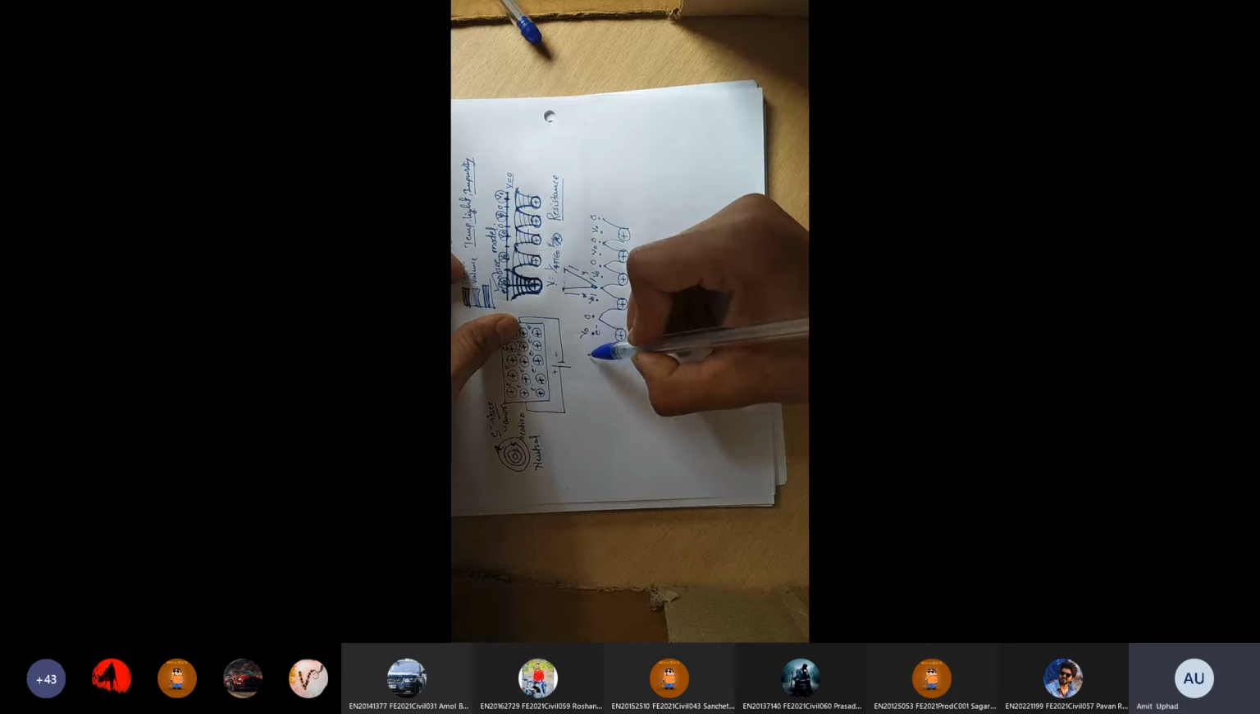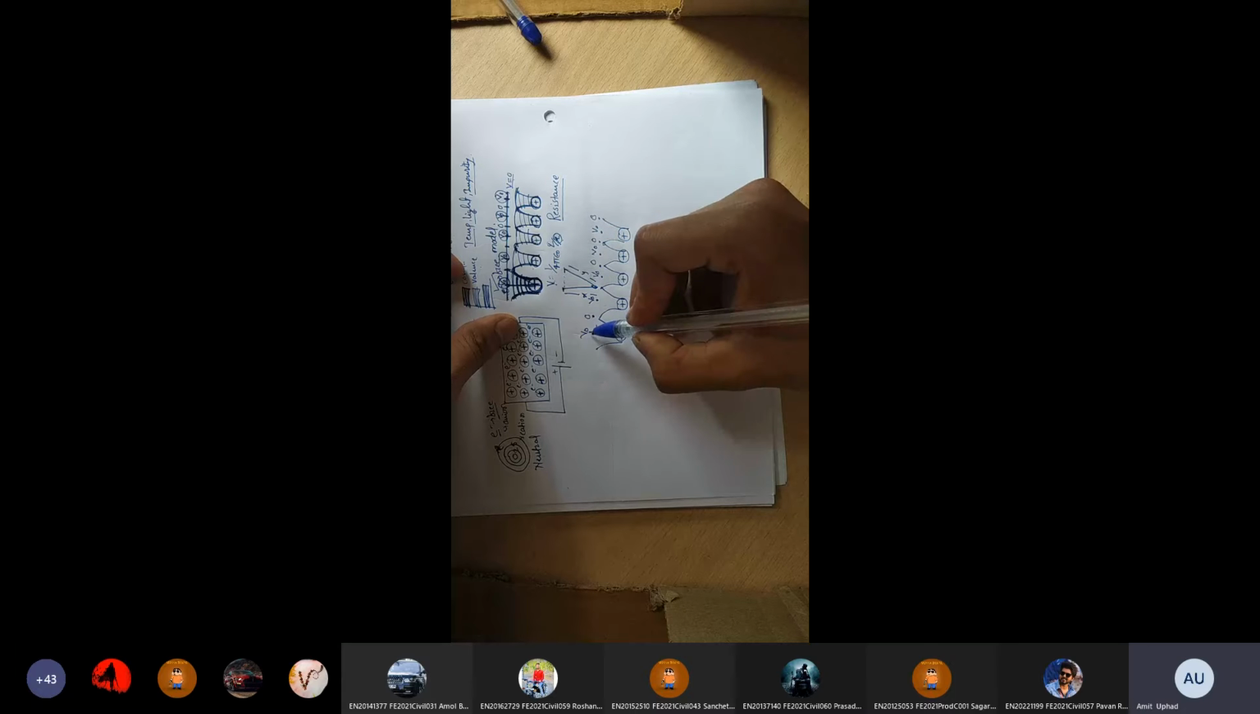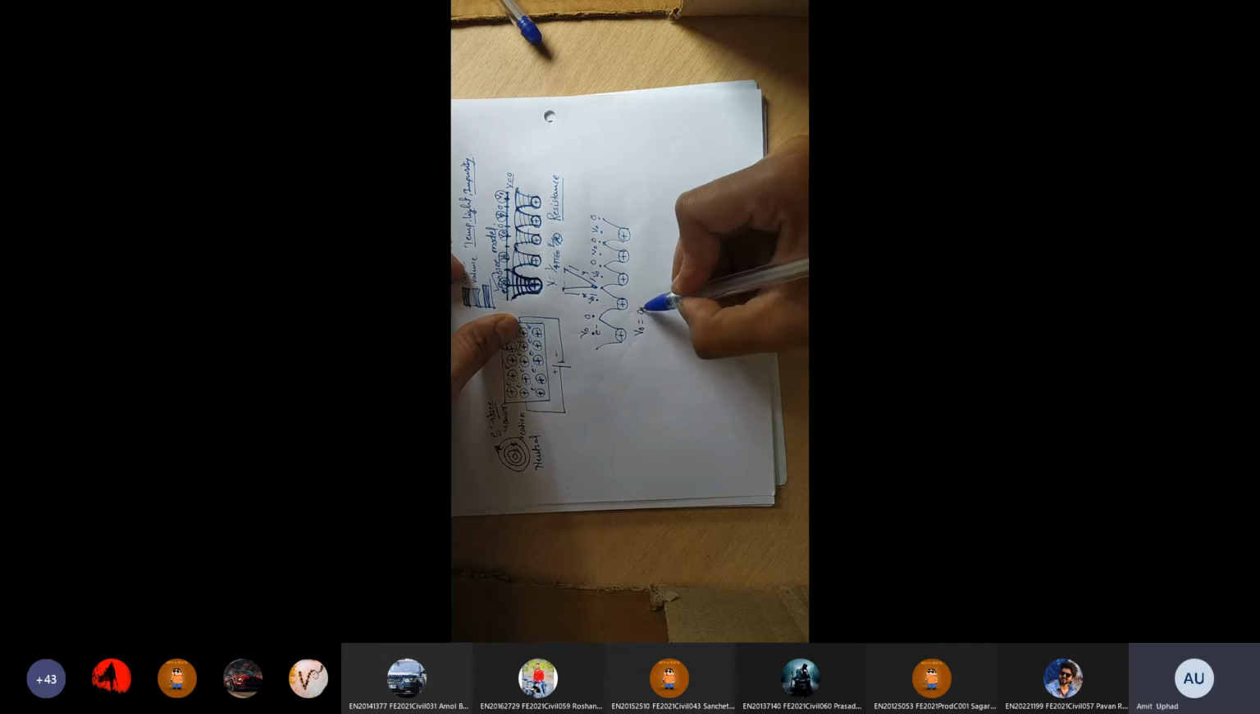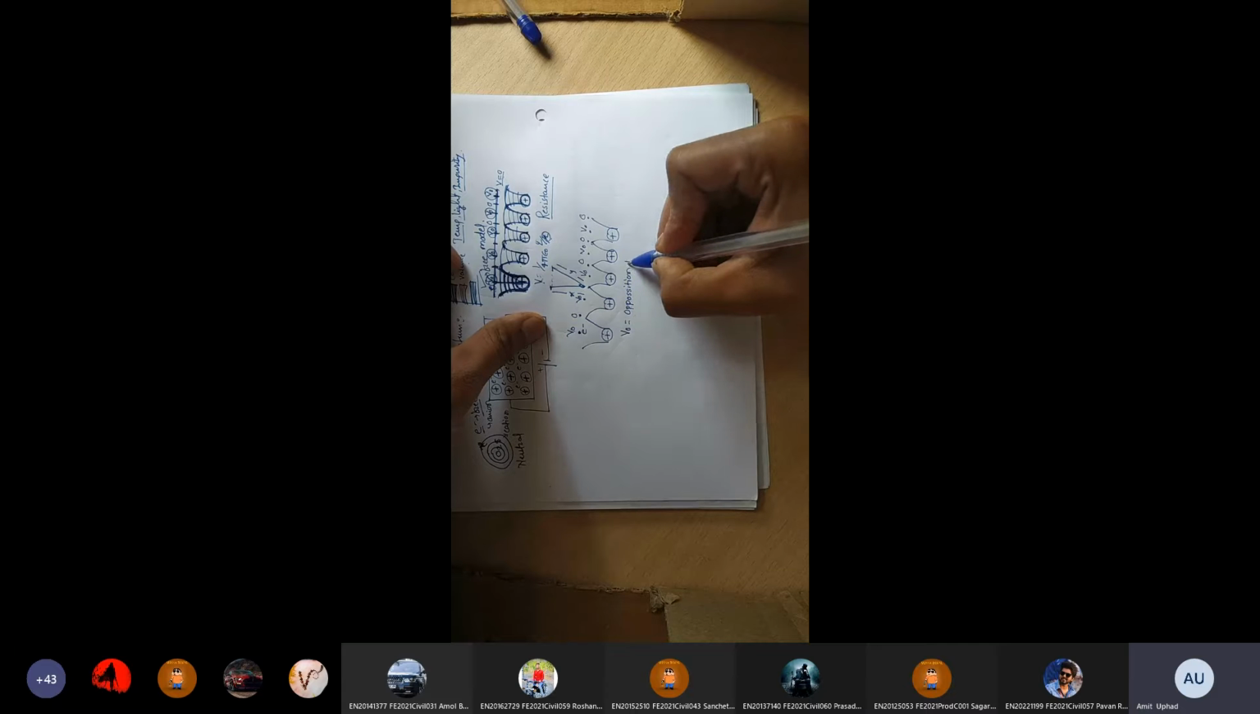Whenever our free electron travels in this direction through this array, there is an opposition V naught. This V naught acts as an opposition to the flow of current. Is it clear what I am saying? Opposition to the flow of current.